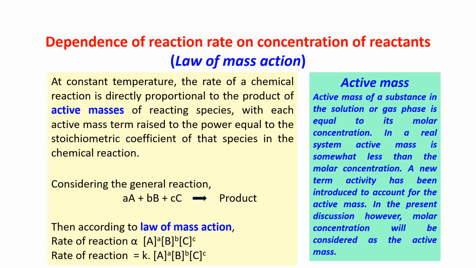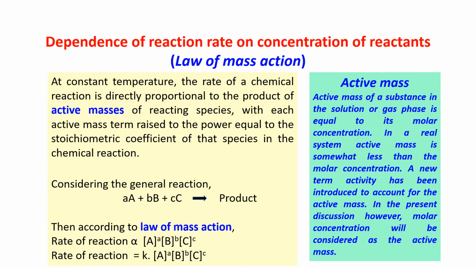Now coming to the law of mass action: dependence of reaction rate on concentration of reactants. How is the reaction rate depending on the concentration of reactants?